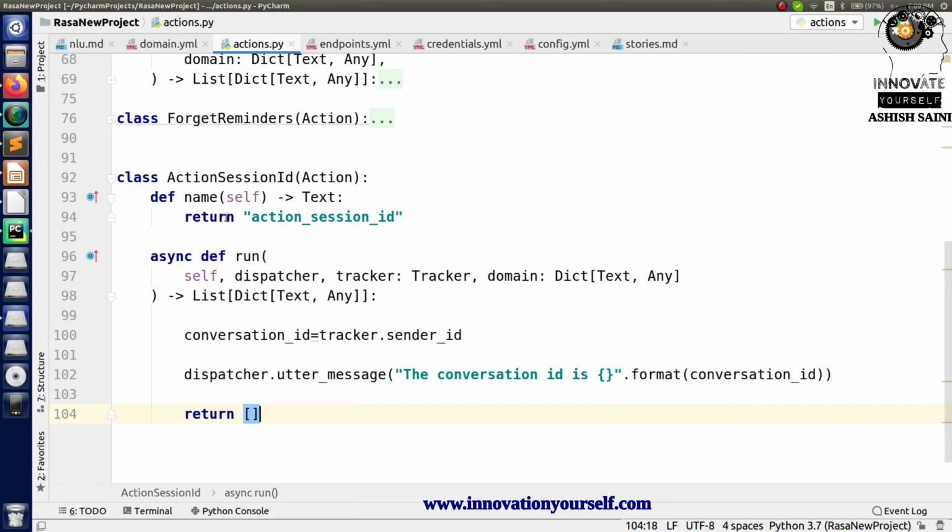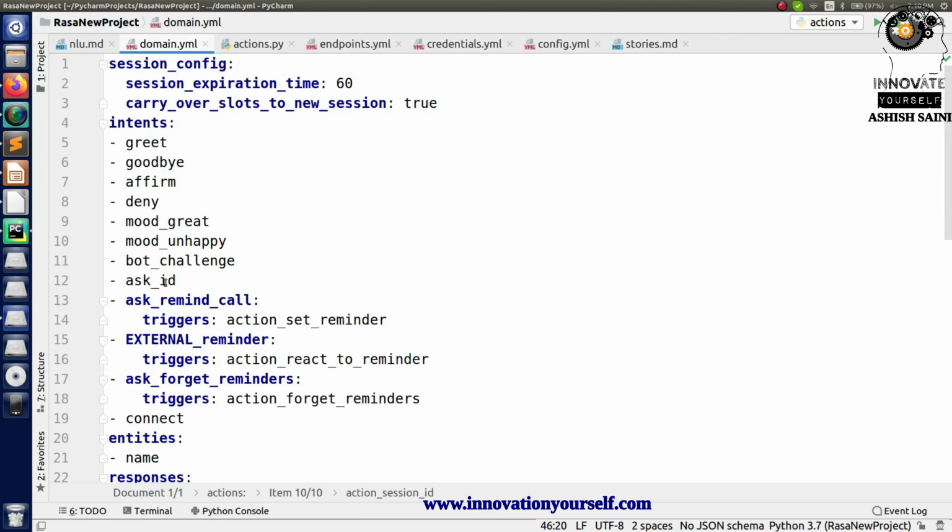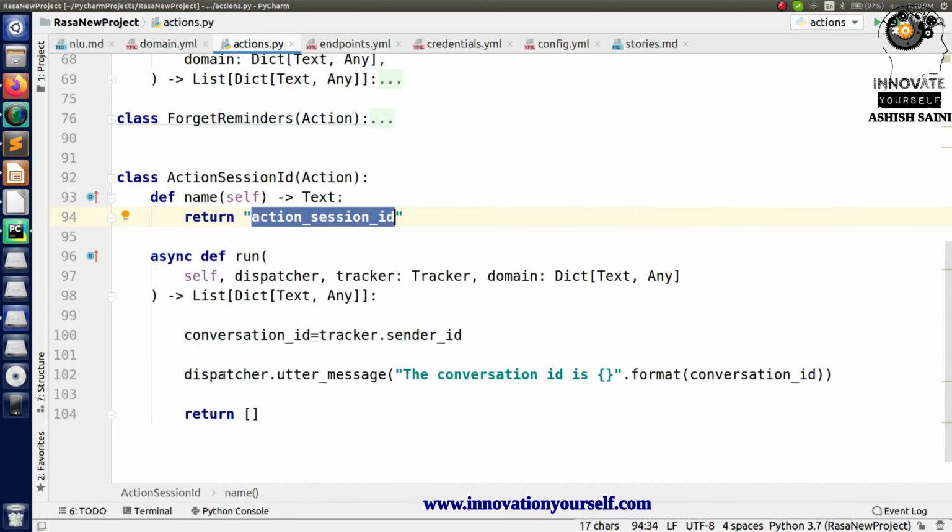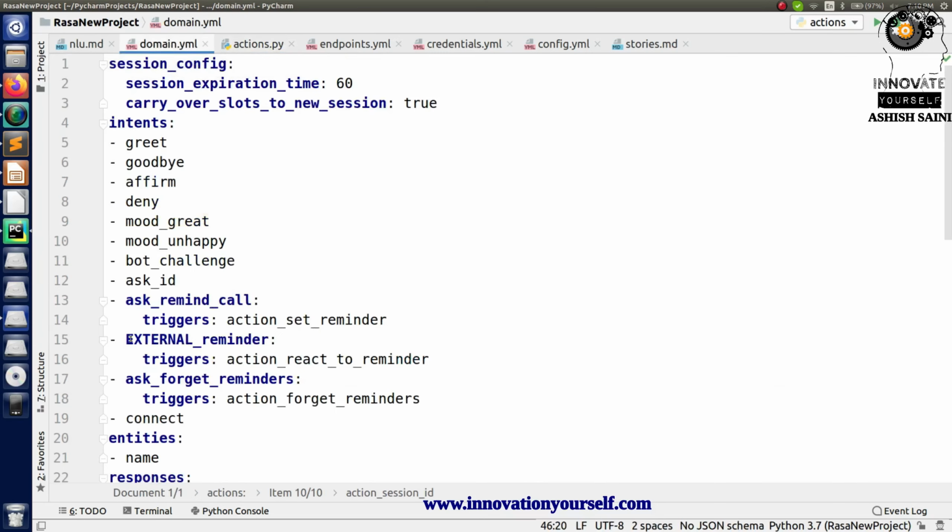I have just created a class. Now based on this, I have to create a story, but as you know, this is not a bigger story, and this is not something where we can do some different task over here. What we are actually doing in here is just saying, tell me the session ID, and based on this we can directly get the action called from here. So this is what I'm doing right now. I'm not going to create a separate story.